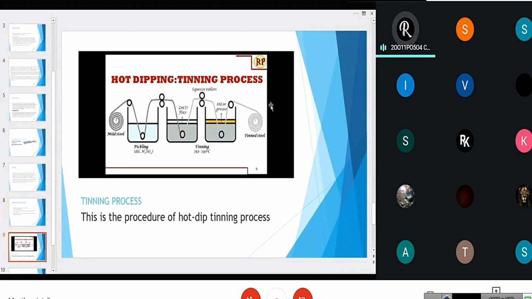Here in the picture, we can see how the hot dipping tinning process takes place, and this is the procedure of the hot dipping tinning process. First, the mild steel is passed into the pickling, and then through rollers, it is passed into the ZnCl2 flux solution, and again with the help of rollers, this is passed into the palm oil or grease. This palm oil removes the excess of acids and oxides formed on the metal. Then finally, tinned steel is obtained.